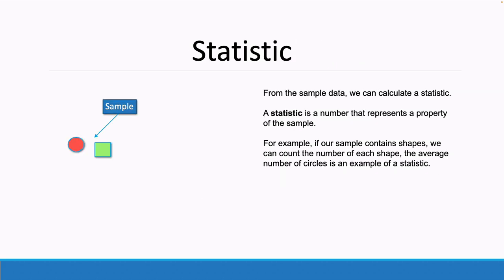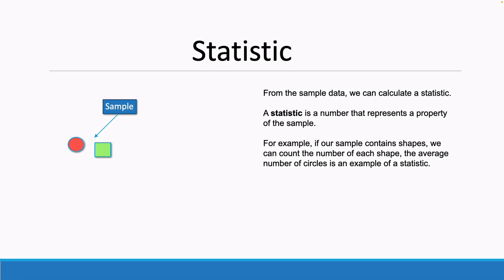What is a statistic? From the sample data that we took from our population, we can calculate a statistic. Now, a statistic is a number that represents a property of the sample. For example, if our sample contains shapes, we can count the number of each shape. The average number of circles is an example of a statistic.